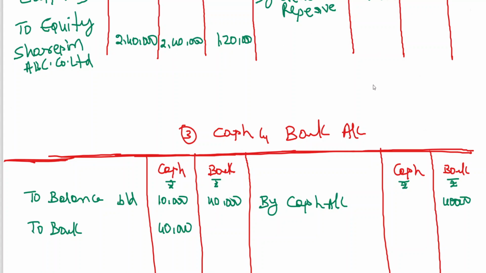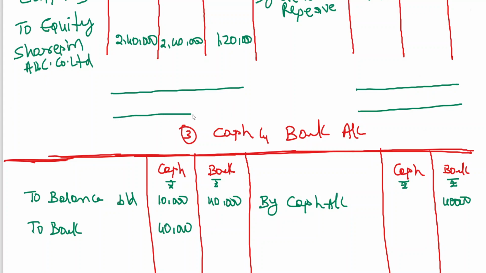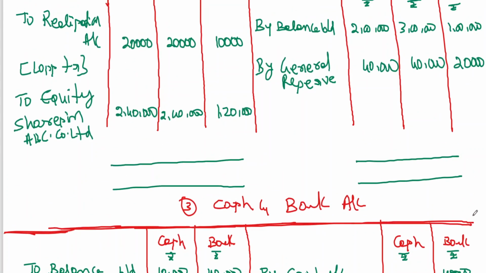Now, if anybody is having excess, or if anybody is having deficiency, he has to bring the cash. Excess can be paid. This is final settlement. No, I think if you look into it, X capital account is showing debit side more, 2,60,000.